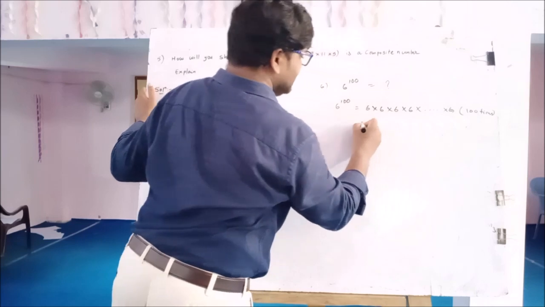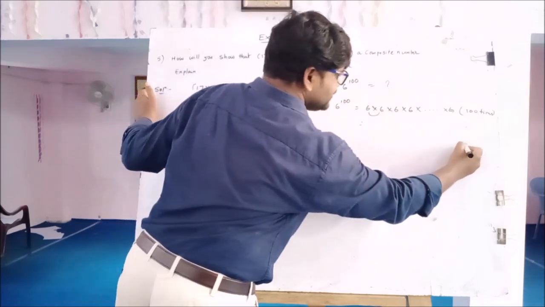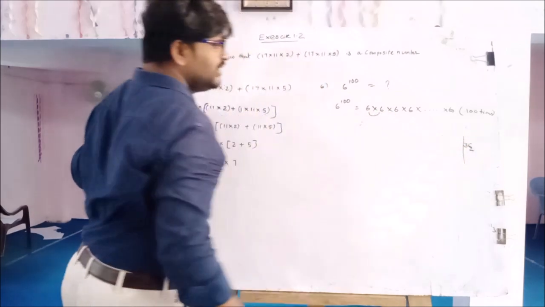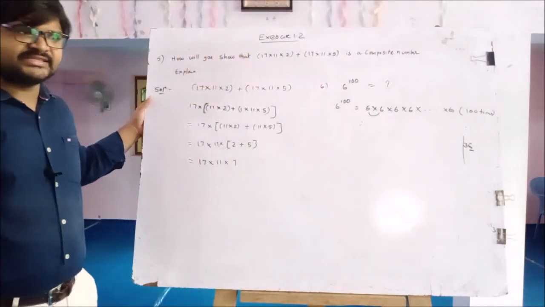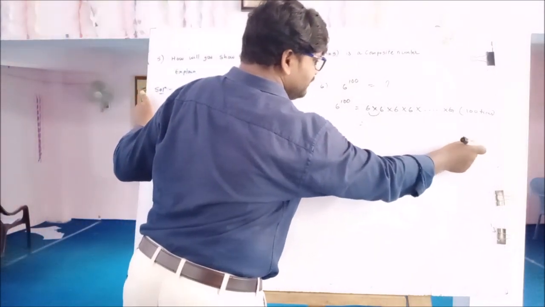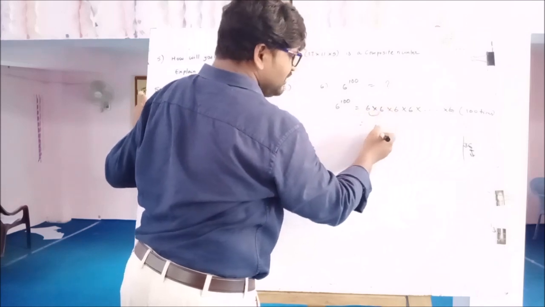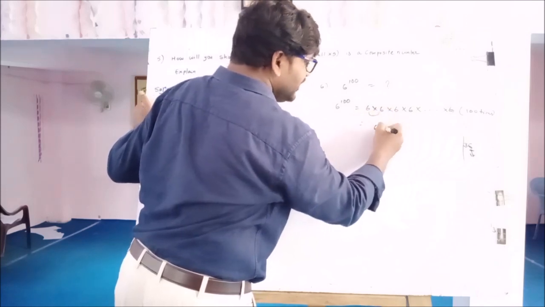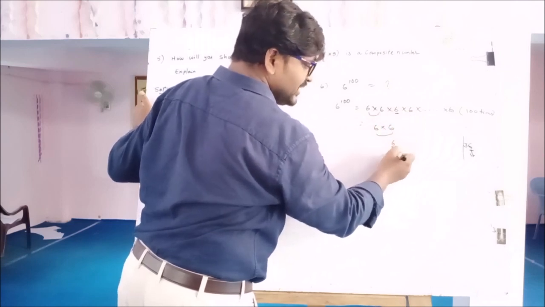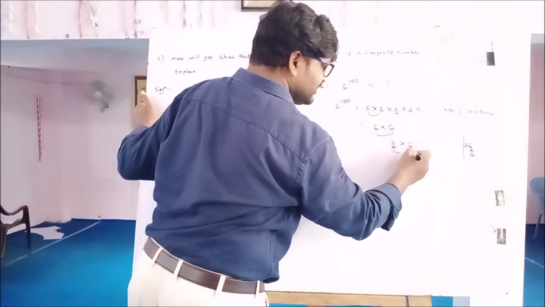100 times. 6 6 is 36. For the unit digit, you just have to observe 6 into 6, 6 6 is 36. What is the value of the unit digit? The unit digit equals 6. Again 6 into 6 is 36, the unit digit is 6, again 6 6 is 36.